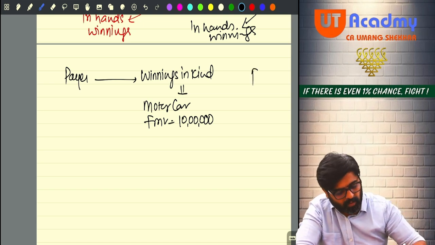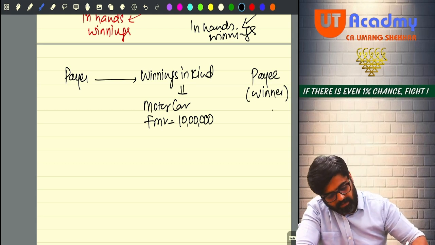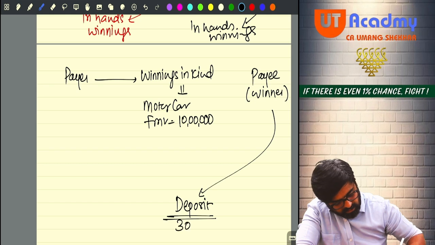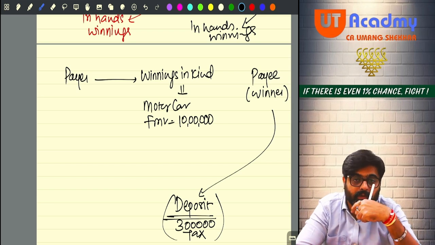The person to whom the winnings will be given, the winner, also known as the payee, will be asked to deposit 3 lakh rupees as tax to the government. You are winning a car worth 10 lakh rupees. From that we are supposed to deduct TDS of 3 lakhs. We cannot deduct 3 lakhs out of the car.